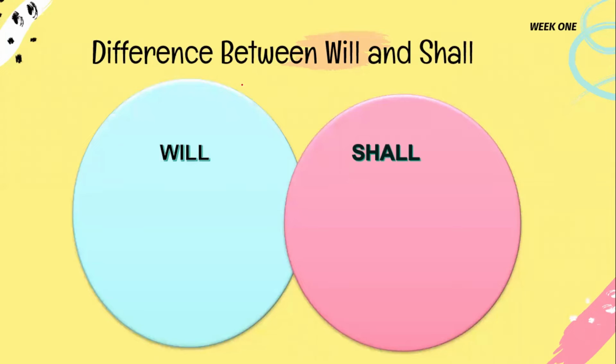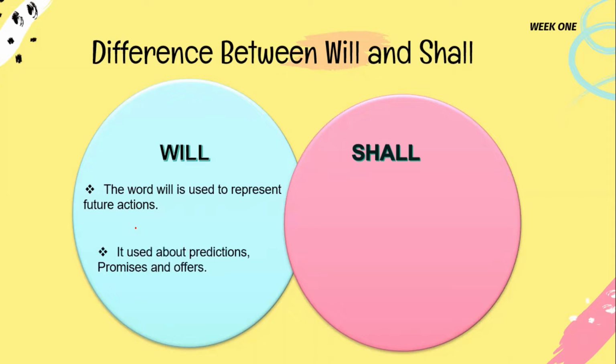What is the difference between will and shall? The word will is used to represent a future action. It's used for predictions, promises, and offers. And shall, in this case, we use